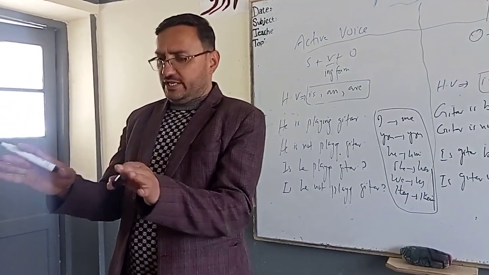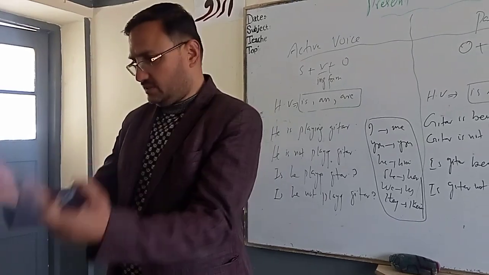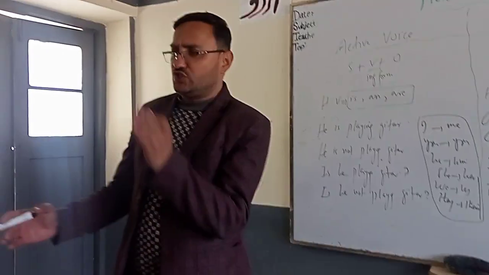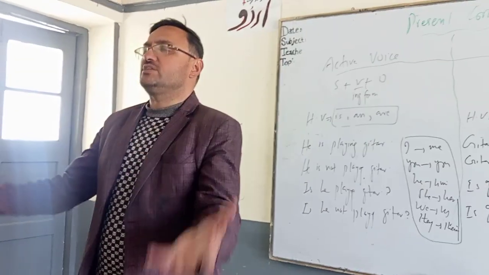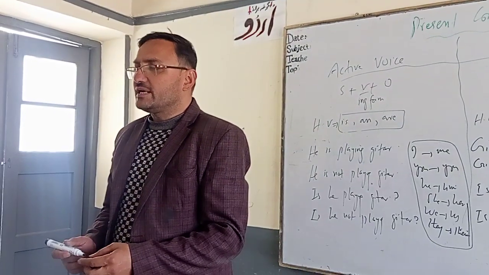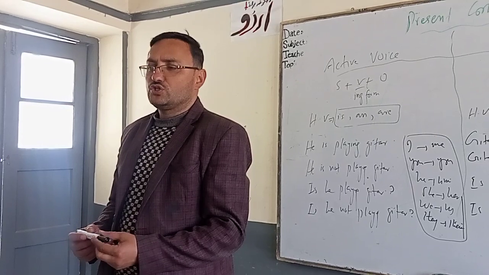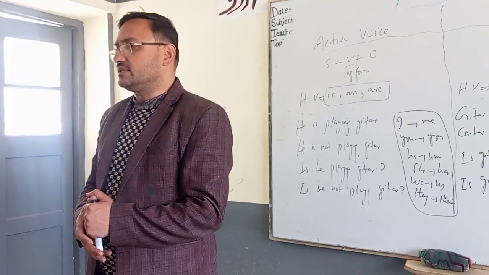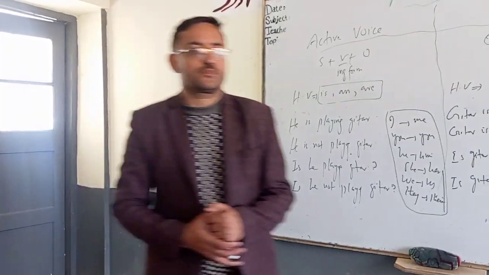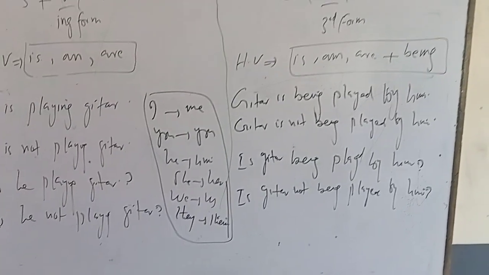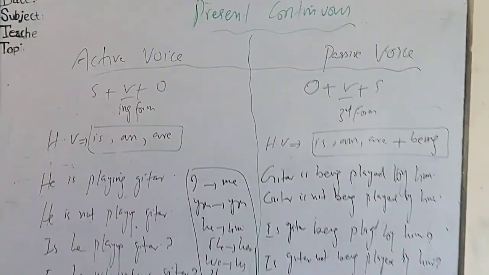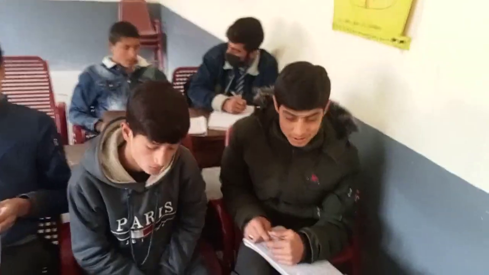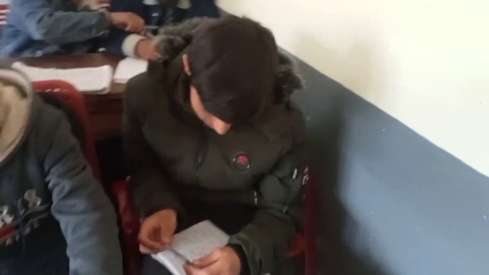So now, dear students, you are going to make sentences. First make them in active voice, then change into passive voice, and then share with your colleagues in the class. This is how you are going to be able to make a variety of sentences. Yes, dear students, I am hopeful that you must have developed sentences. Yes, could you please share now?